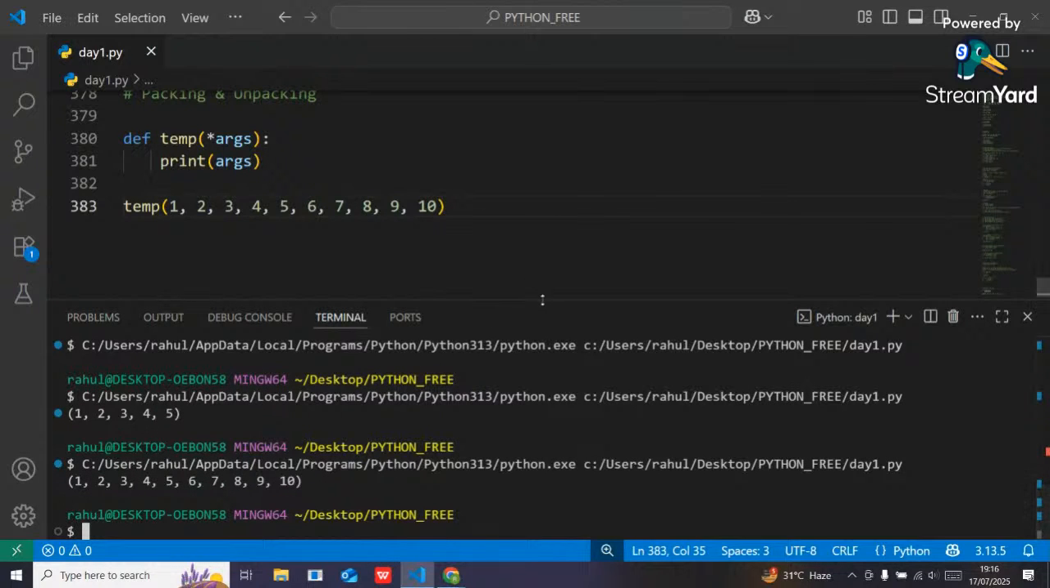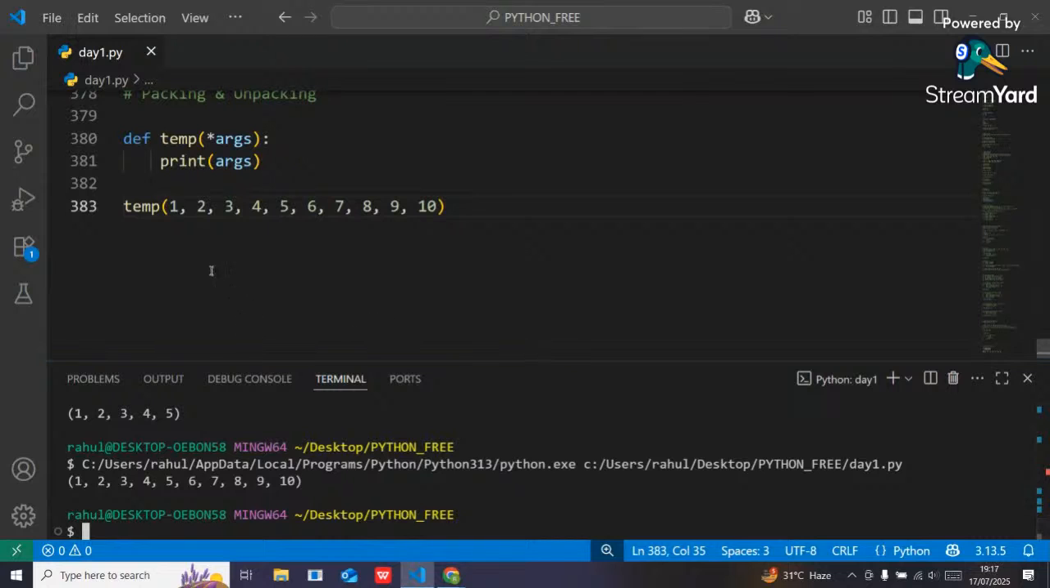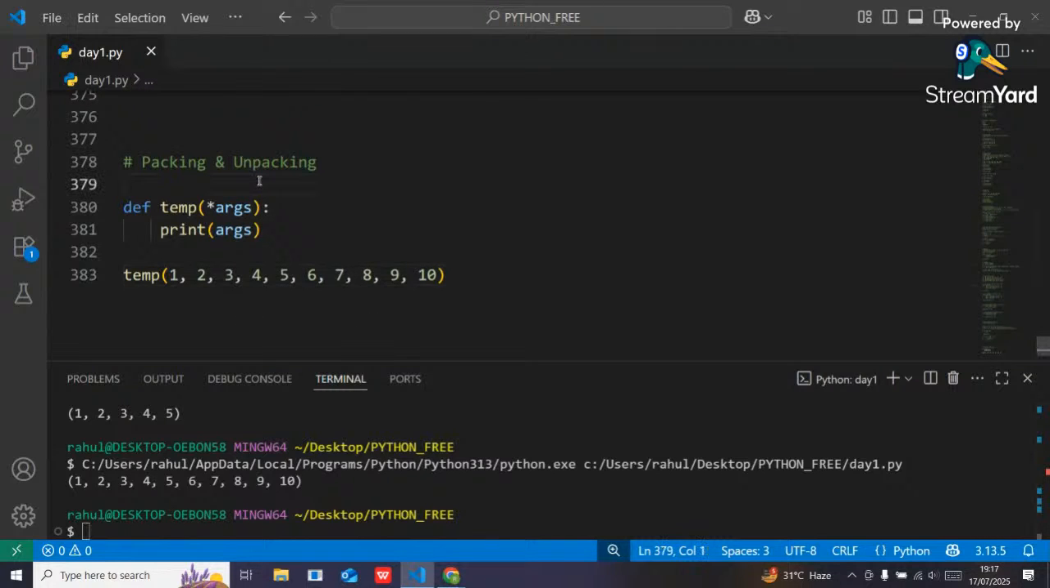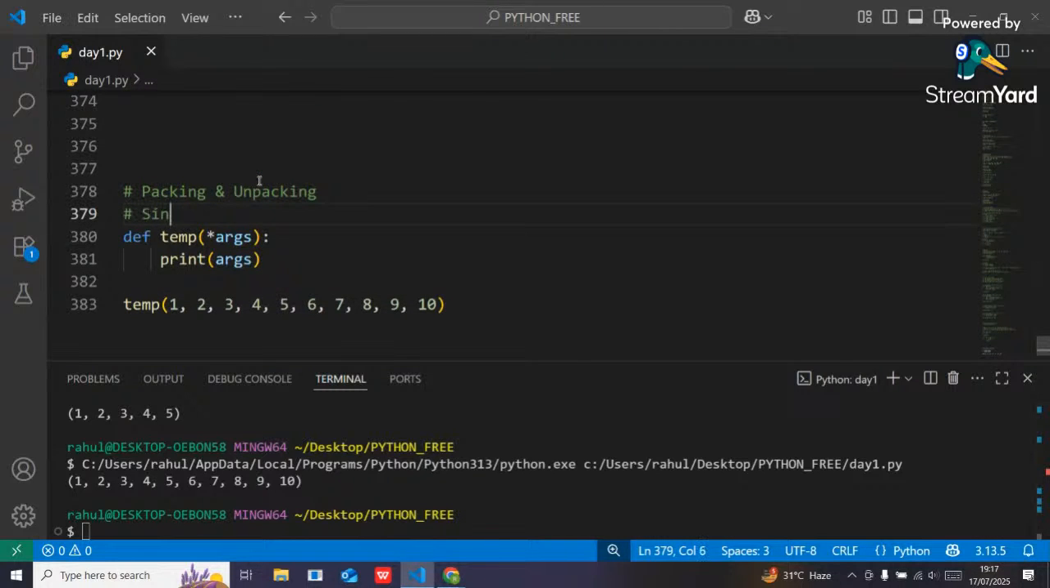Okay. Understandable, guys, the packing? Here it is called single packing, or tuple packing. In this tuple packing, guys, you should use a single asterisk and then a name called args.